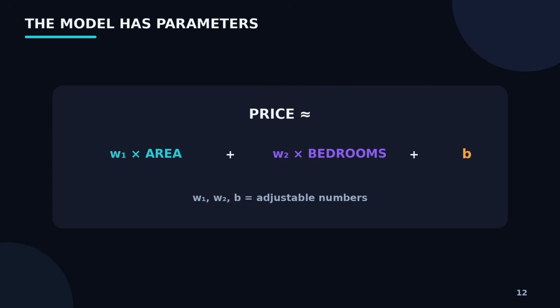Now we get to the heart of how the model actually learns. A model usually contains parameters. For a simple linear model, you can imagine something like price equals a weight multiplied by area, plus another weight multiplied by bedrooms, plus another weight related to location, plus a bias. Don't worry about memorizing the equation yet. The important idea is the model has adjustable numbers. These numbers control how strongly different inputs influence the prediction.